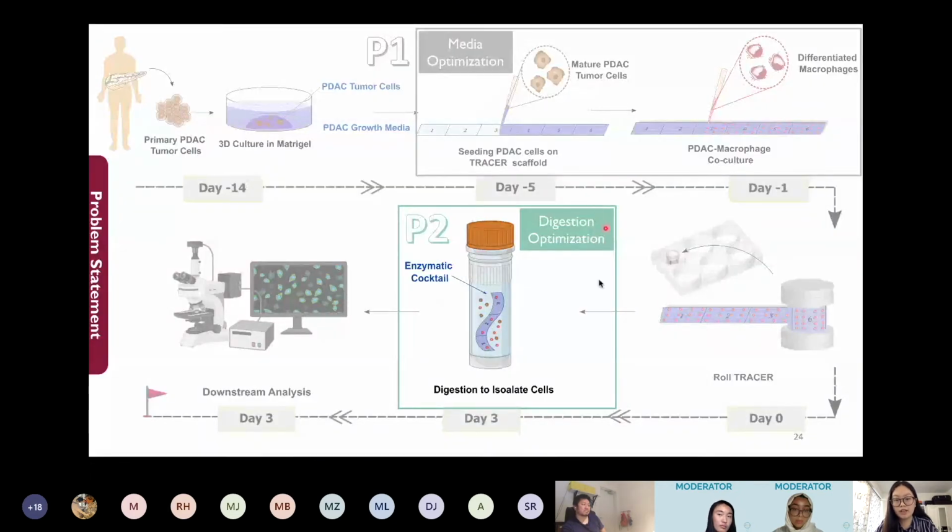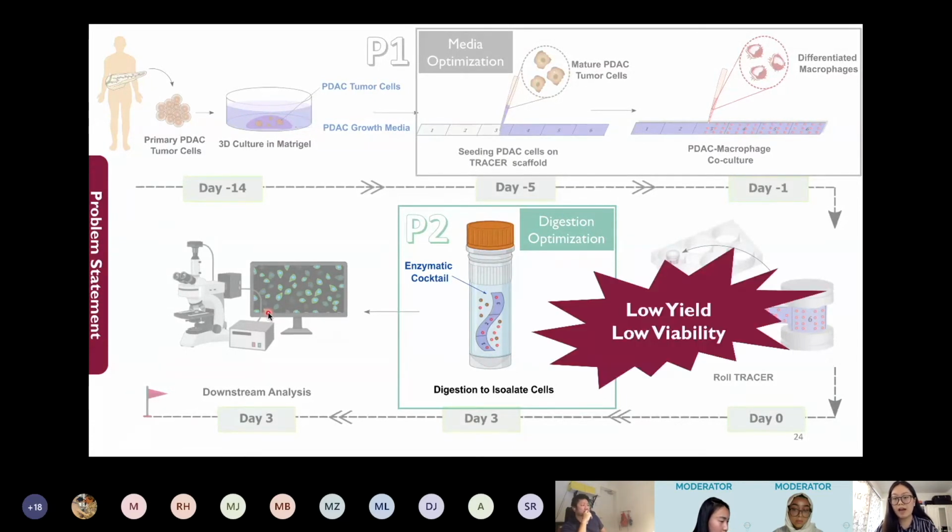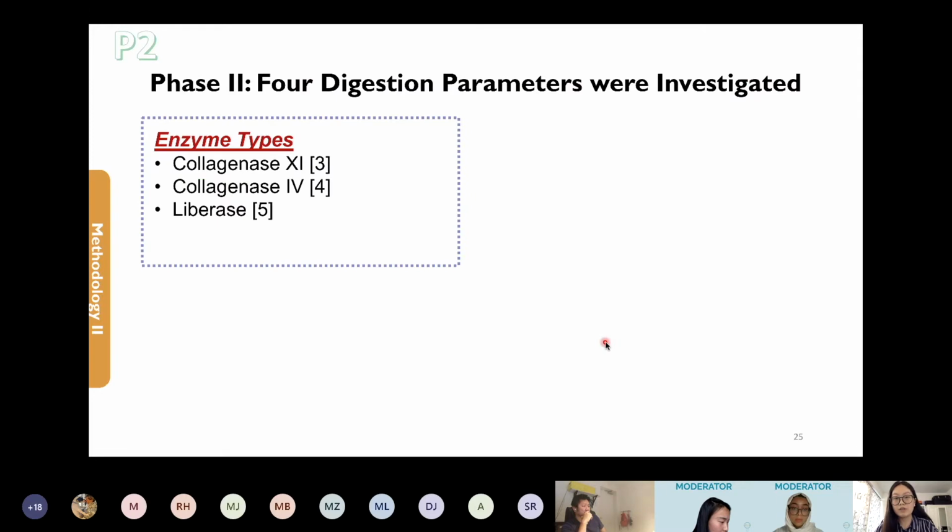Now, recall that on day 3, enzymatic digestion is required to isolate the cells from the tracer scaffold for downstream analysis. But the problem we have is that the current protocol leads to a low yield and low viability of the macrophages. After reviewing the literature, we determined 4 parameters to optimize.